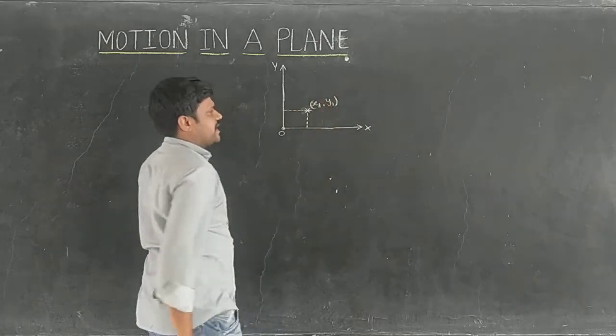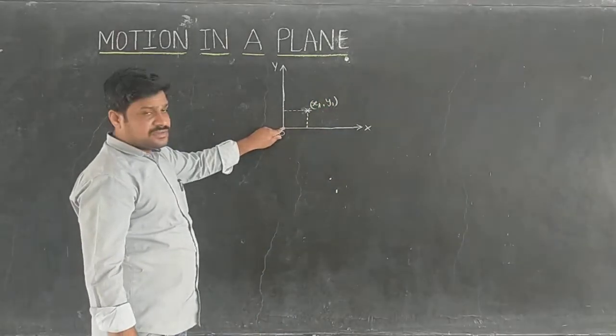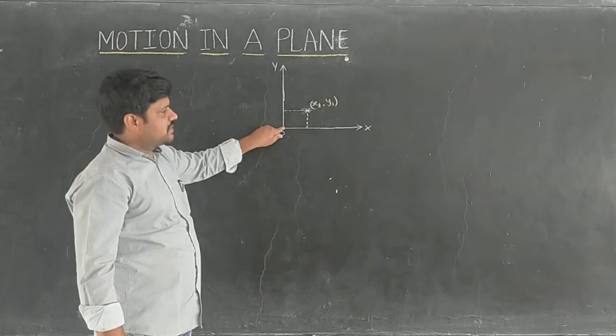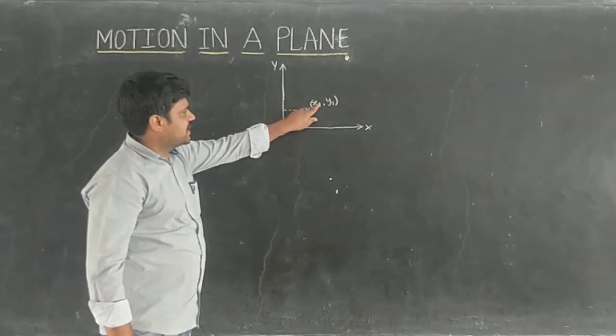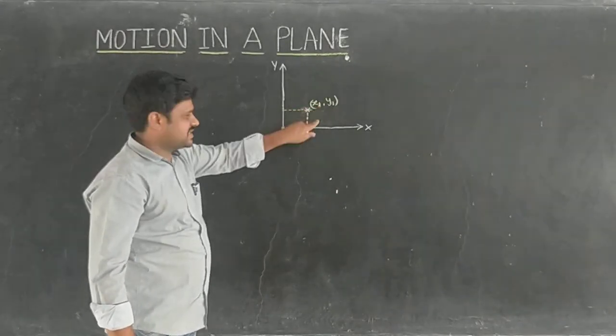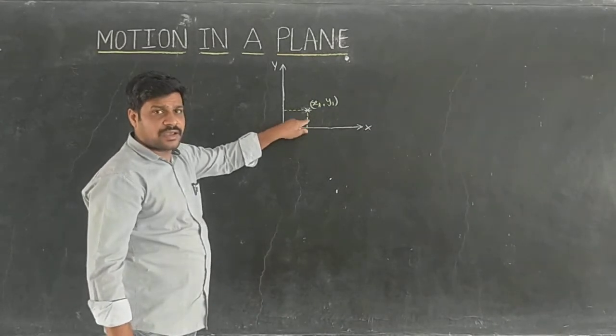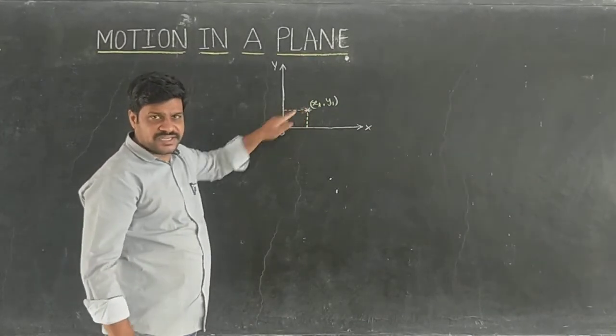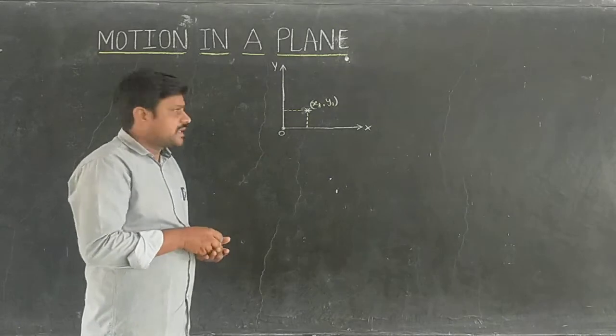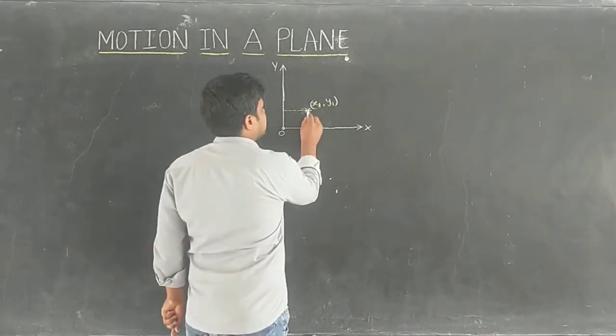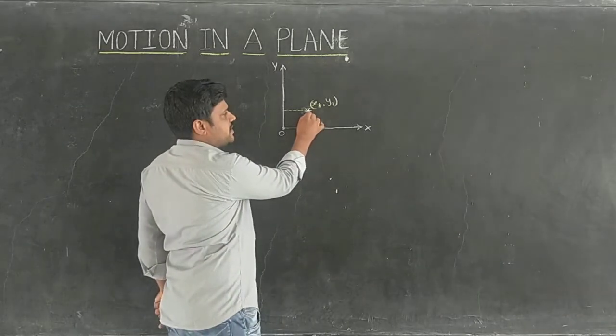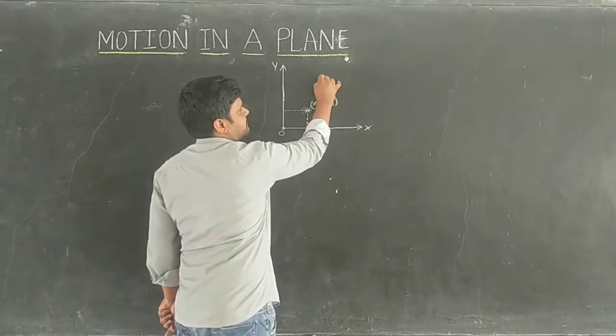That means from the origin, this object is at a distance along the x-axis and a distance along the y-axis. Now after a time t seconds, the object has changed from here to here.